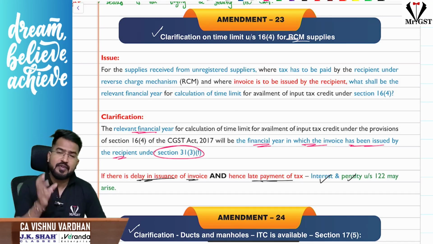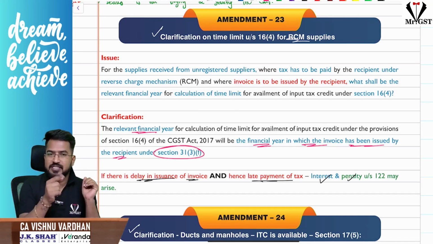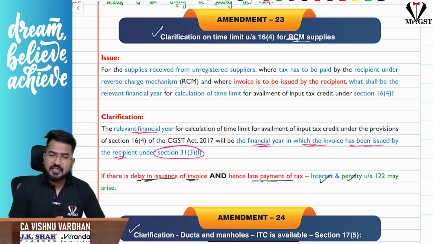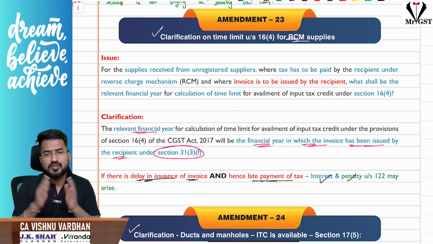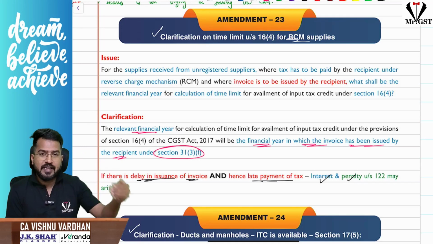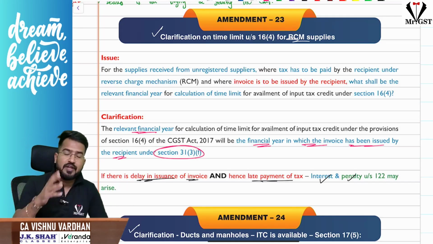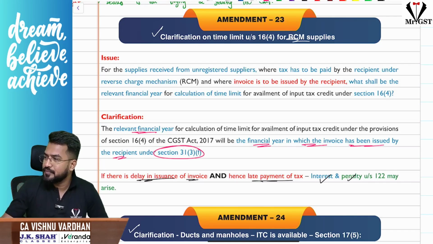So the section 31 time limit to raise invoice will be applicable, and the recipient should have raised the invoice accordingly as per section 31 provisions, and should have paid GST and taken ITC. Okay, so 16 subsection 4 will come into picture. Suppose the recipient is not raising the invoice within the time limit, obviously, sir, there is delay in raising the invoice and delay in payment of tax, then the interest and penalty under section 122 will come into picture.